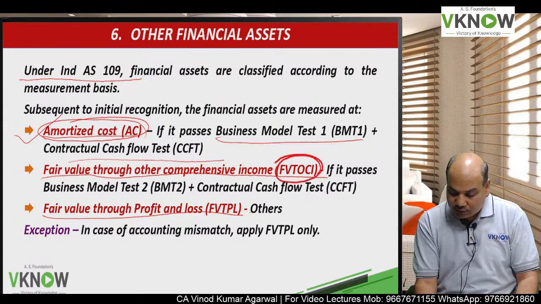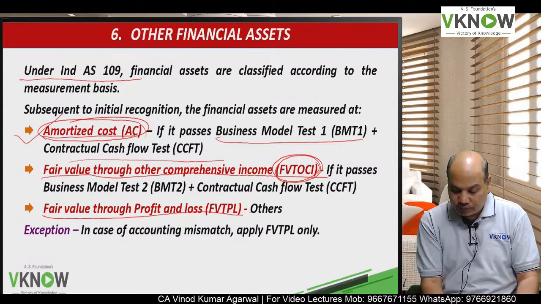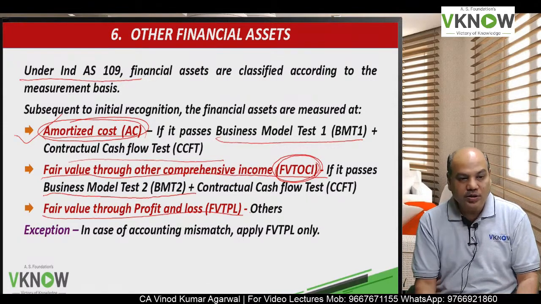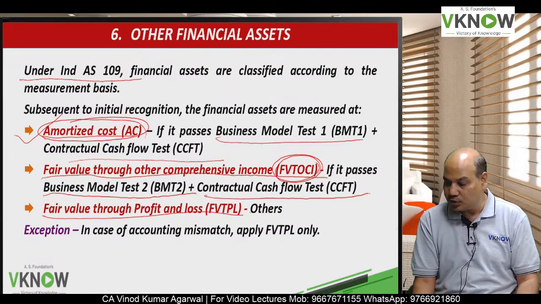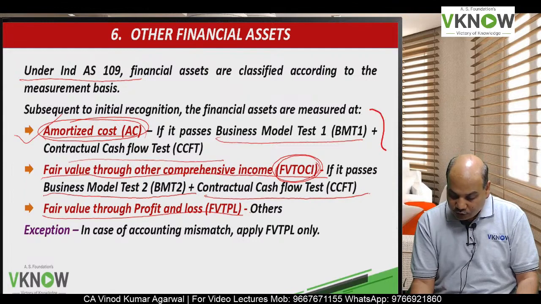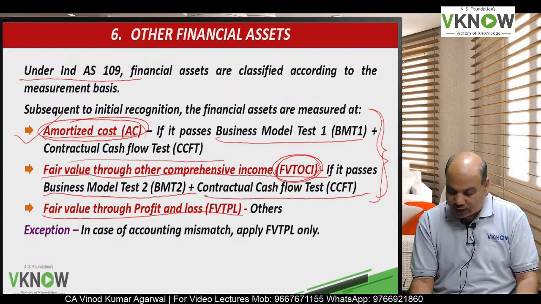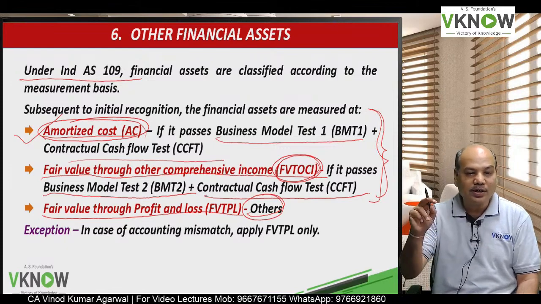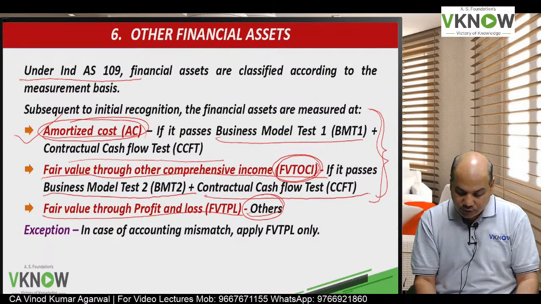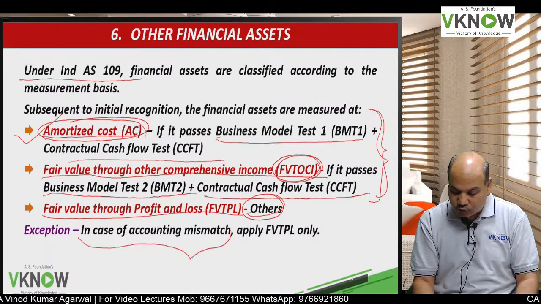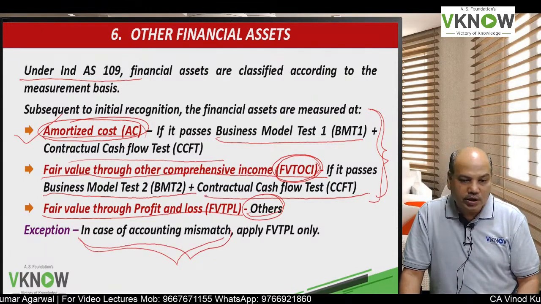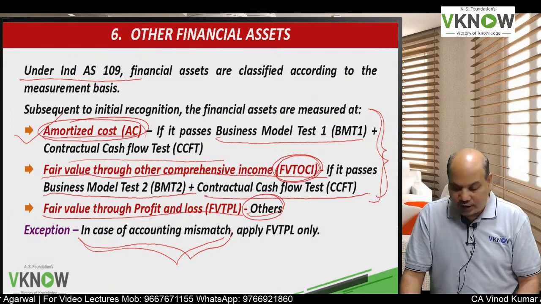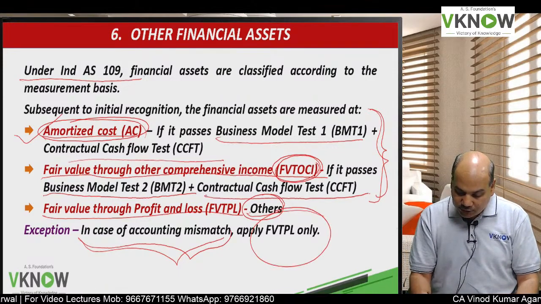It will be classified as FVT OCI if it passes business model test 2 and contractual cash flow test. If it does not fit into these two categories, then automatically it will get categorized as FVTPL. And in case of accounting mismatch also, which I had covered in Ind AS 32, it will be treated as FVTPL.